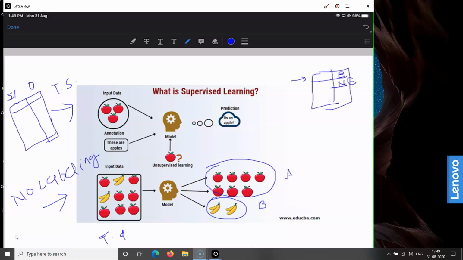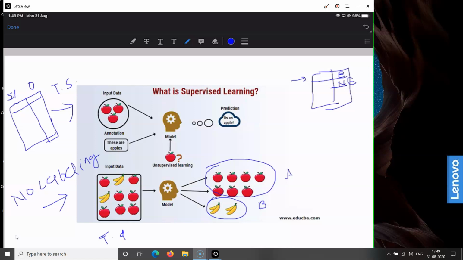Whereas in the case of the supervised machine learning algorithm, the training data set is labeled. Each instance of the training data set is a labeled instance, and the objective of the machine learning algorithm is to identify a relation between the input features and the output label.